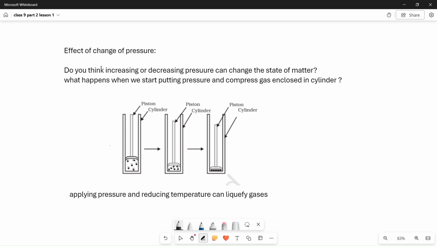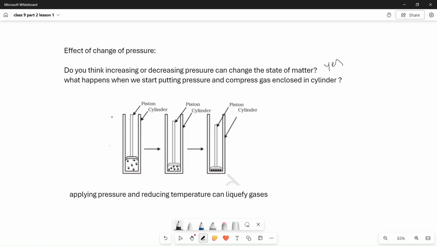Next concept, effect of change of pressure. Like temperature, when we increase or decrease temperature, the matter state can be changed, right? In the same way, if you apply pressure, the matter state can also be changed. Then you need to ask yourself two questions. Do you think increasing or decreasing pressure can change the state of matter? Yes, for sure. Then what happens when we start putting pressure and compress the gas in an enclosed cylinder?